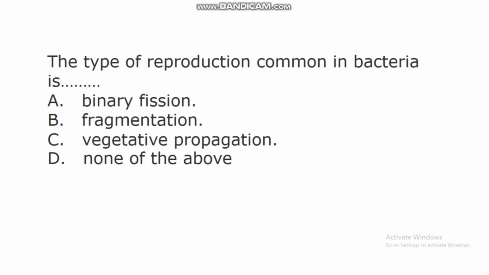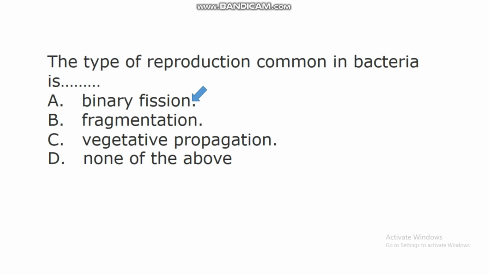In this question, the correct answer is A. Binary fission. Binary fission is a type of asexual reproduction whereby a cell of an organism divides into two, leading to production of two daughter cells that are genetically the same.